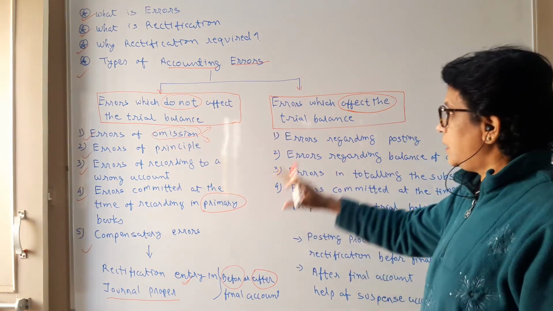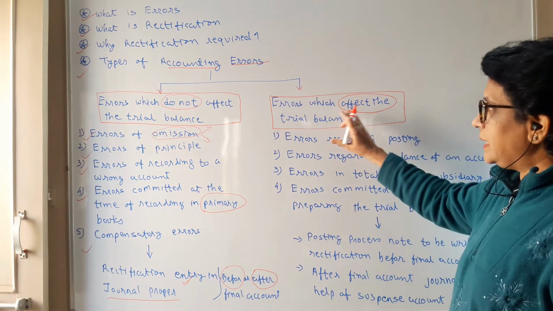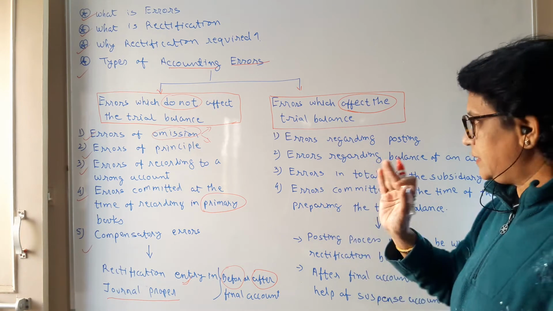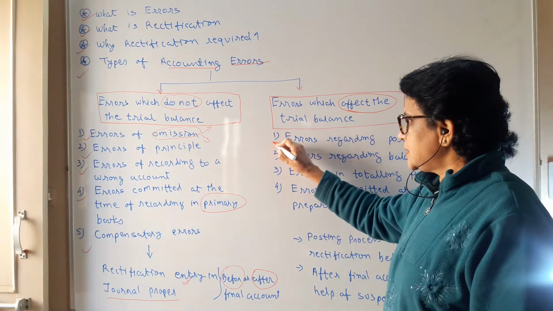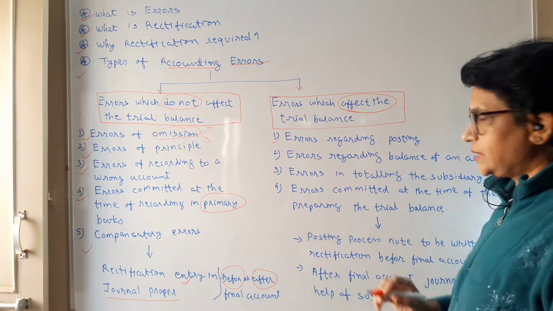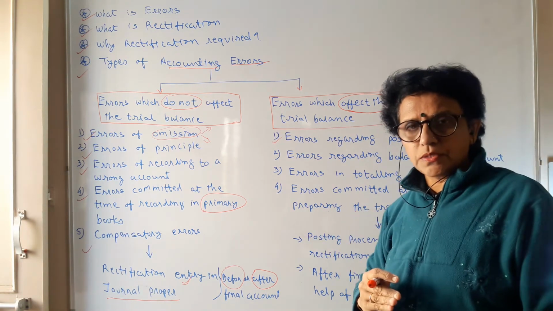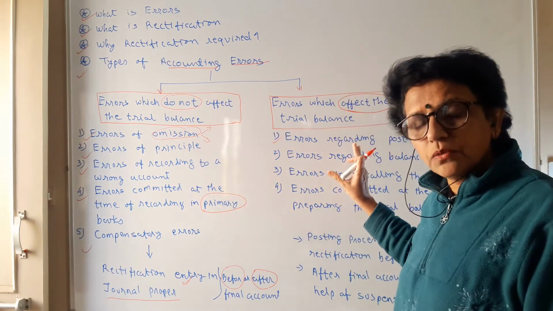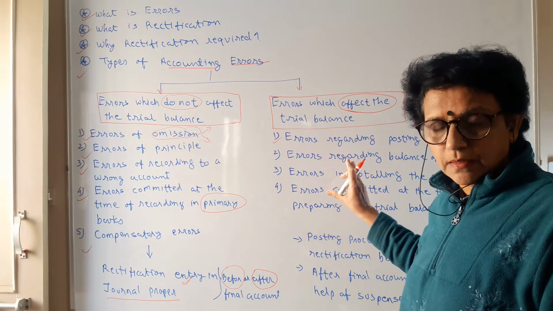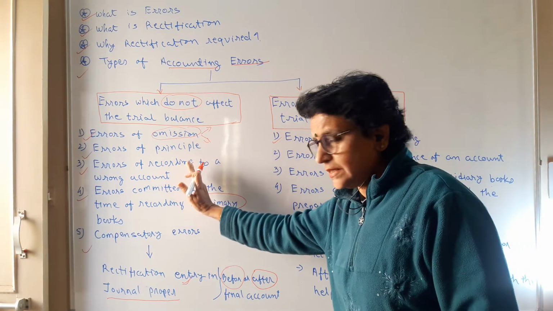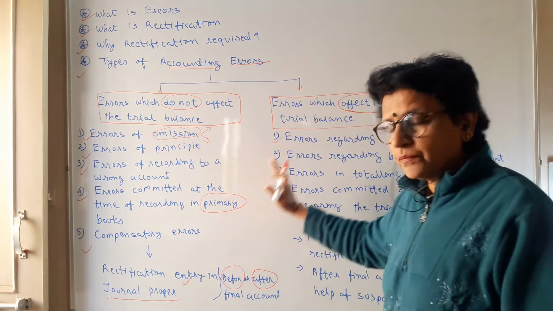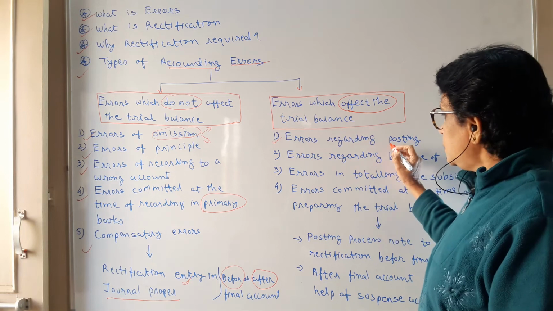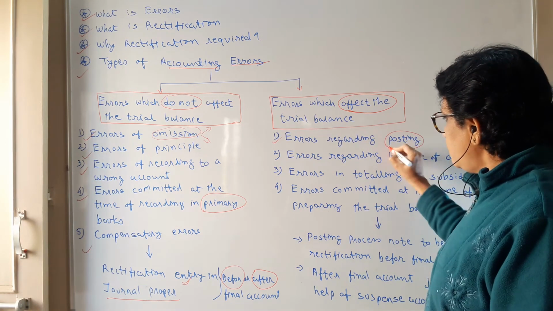Now let us understand the errors which affect the trial balance, where the total of the trial balance does not tally. In this category, the very first is errors regarding posting. You have done a wrong posting. See, in the primary books we record, and in the secondary books we do the ledger posting. Up to the primary books everything is fine. The mistake is made in the second section, that is, in the ledger posting. So you have made the error at the time of posting.